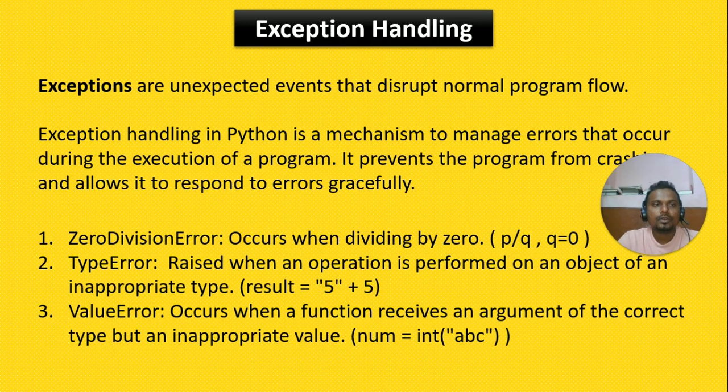If we go for the next example, that is ValueError. It occurs when a function receives an argument of the correct type but an inappropriate value. See here, my number is equal to int of the string abc. Can I convert a string to an int?